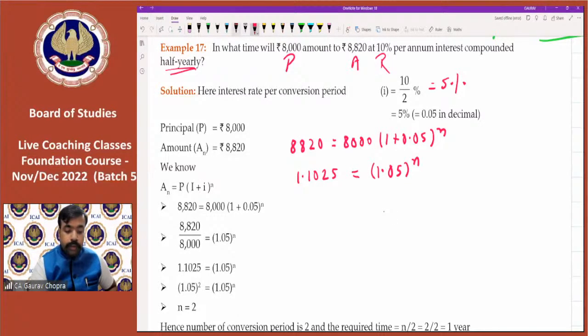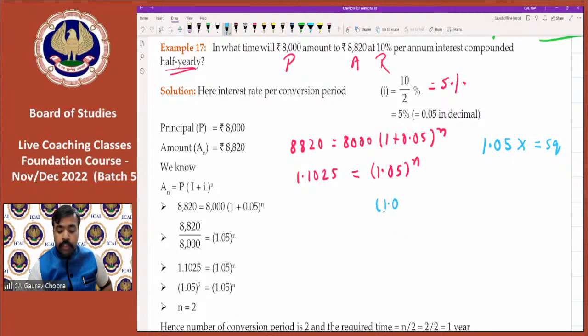Now type on your calculator 1.05, press multiply and equal to once first. Only one time press equal to. As soon as we press equal to, we get the square. That means we have calculated the power 2. And as we calculated the power 2, we got the same result as written here, that is 1.1025.